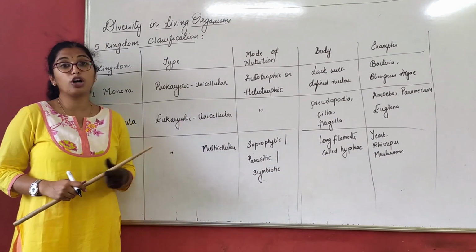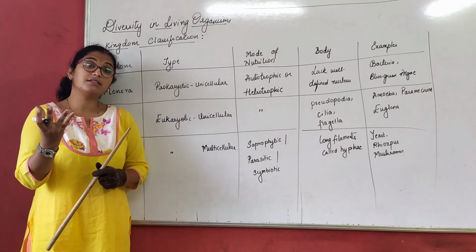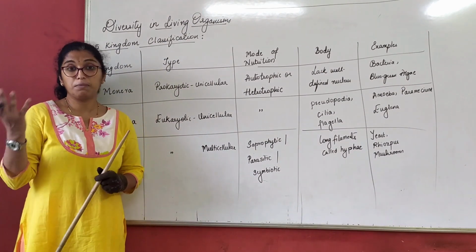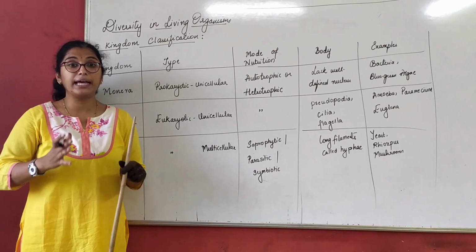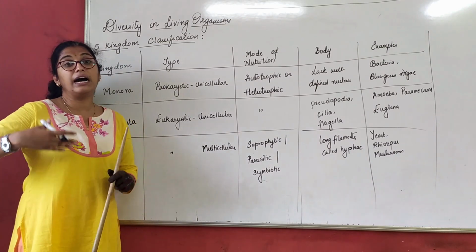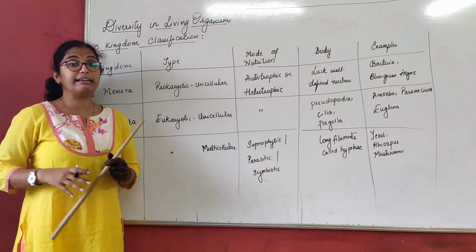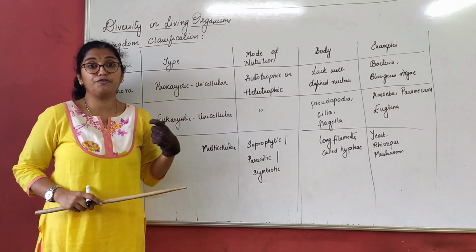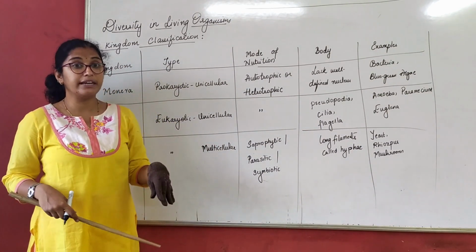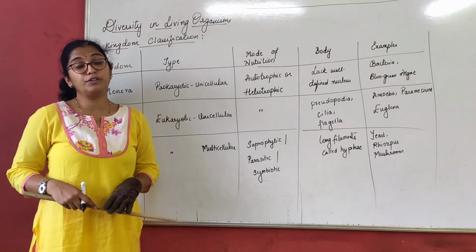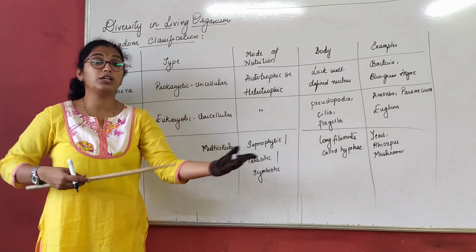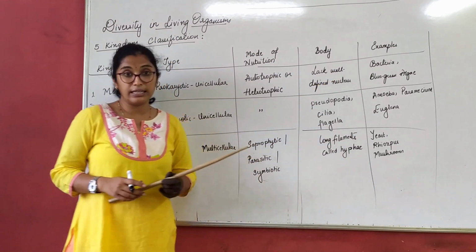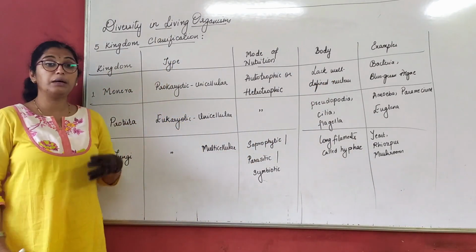Now usually when we talk about autotrophs, we always term green plants as autotrophs. Animals are heterotrophs because green plants can prepare their food, whereas animals are directly or indirectly dependent on the green plants for their food. So autotrophic mode of nutrition is where they can prepare their own food. Heterotrophic mode of nutrition is where they are dependent on others for their food. Body type: lack well-defined nucleus. Why? Because they fall under prokaryotic.